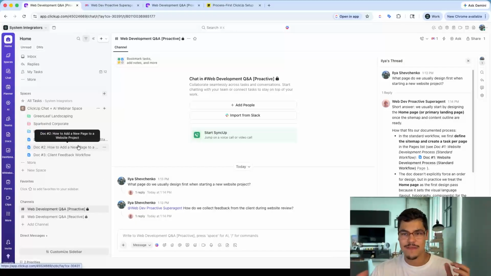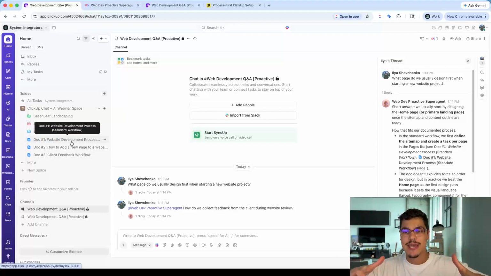It would be very tedious work to write down every possible question. But the point is to have enough context in ClickUp so that it can analyze that information and suggest a reply. Maybe the documentation doesn't answer a very specific question, but by giving ClickUp context, it can decide what the possible reply could be.